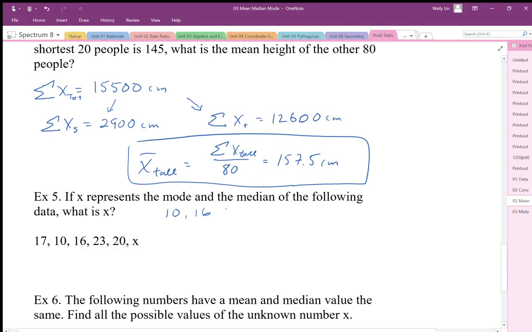Well, that tells us a lot here, because then we know it's 17, and then it's got to be x, 20, and 23. If we have this as our mode and median, the mode is going to be the most frequently occurring, and it also needs to be the median. So just by lining up our information, we can see that there's our mode and median. X must be equal to 17 in this problem.